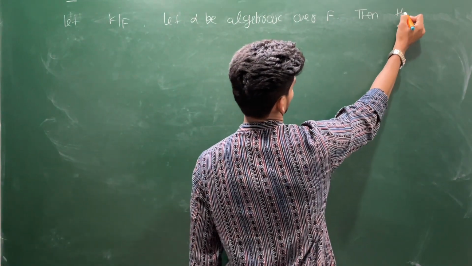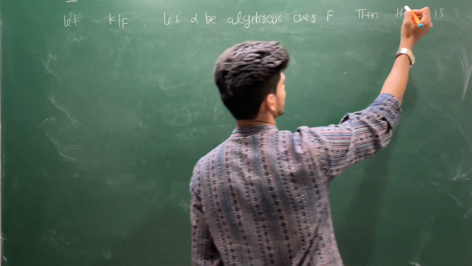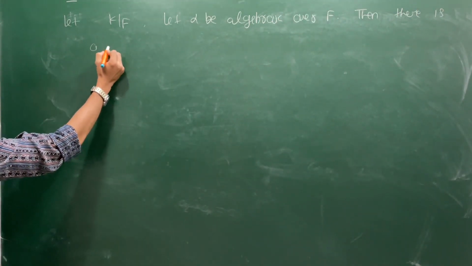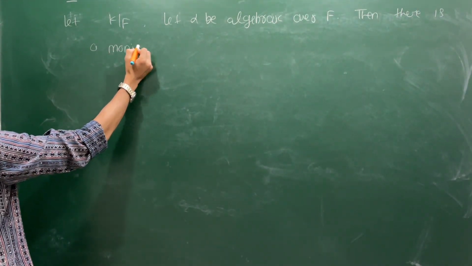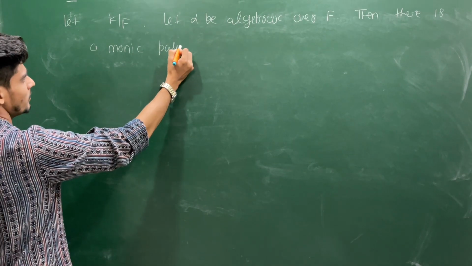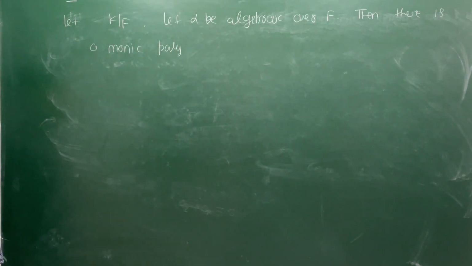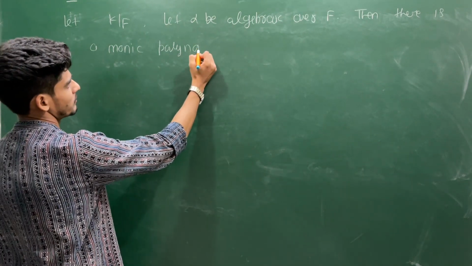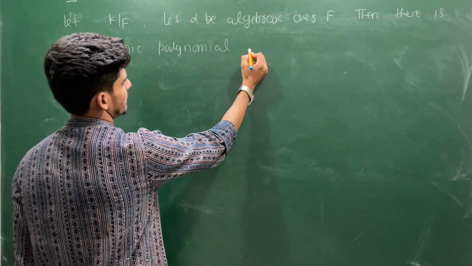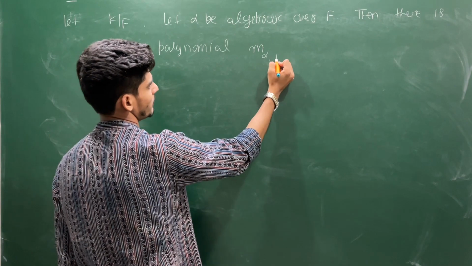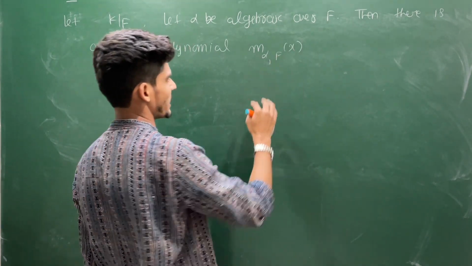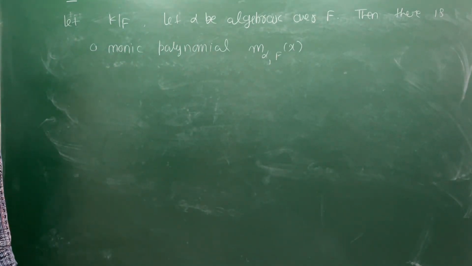Then there is a monic polynomial. Monic means the coefficient of the highest degree is 1. A monic polynomial, say m_alpha(x). This notation again I am using from the Dummit and Foote book.